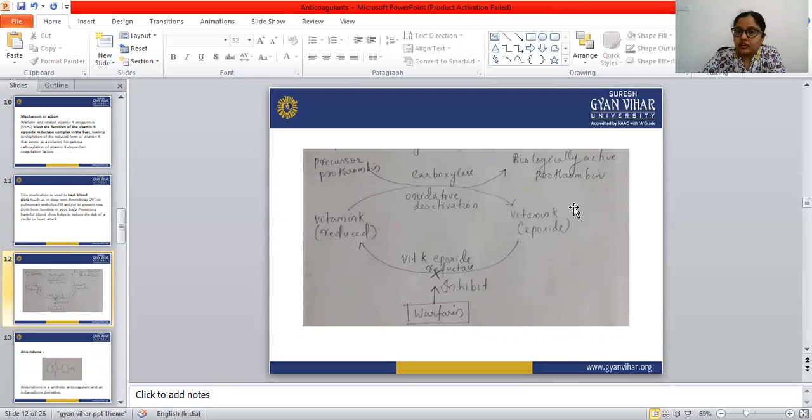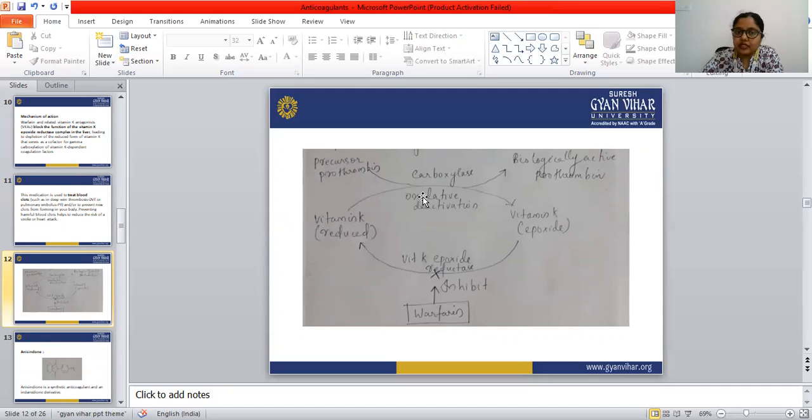For this conversion, one enzyme is necessary, that is known as vitamin K epoxide reductase enzyme. So what does warfarin do? Warfarin inhibits this enzyme. When this enzyme is inhibited, the reduced form of vitamin K is not formed inside our body. This vitamin K is responsible for the synthesis of the clotting factors.